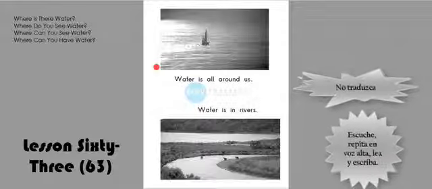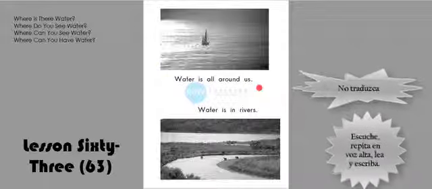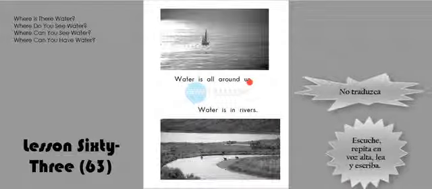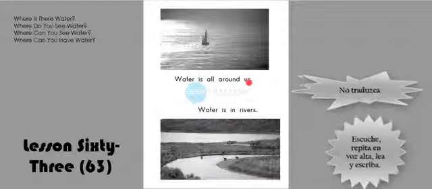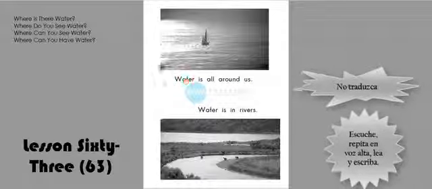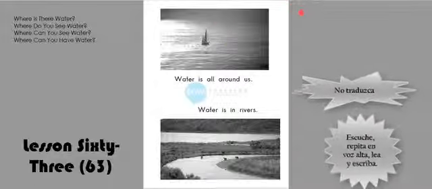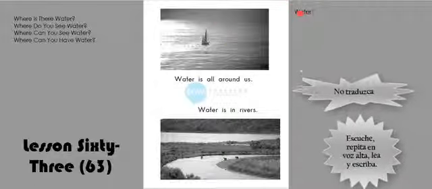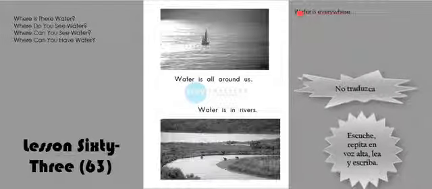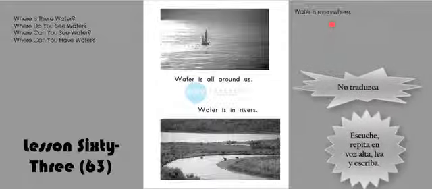La autora empieza diciendo, water is all around us. Se podría decir también, water is everywhere. Déjeme escribir eso acá de este lado. Water is everywhere. You see water everywhere.